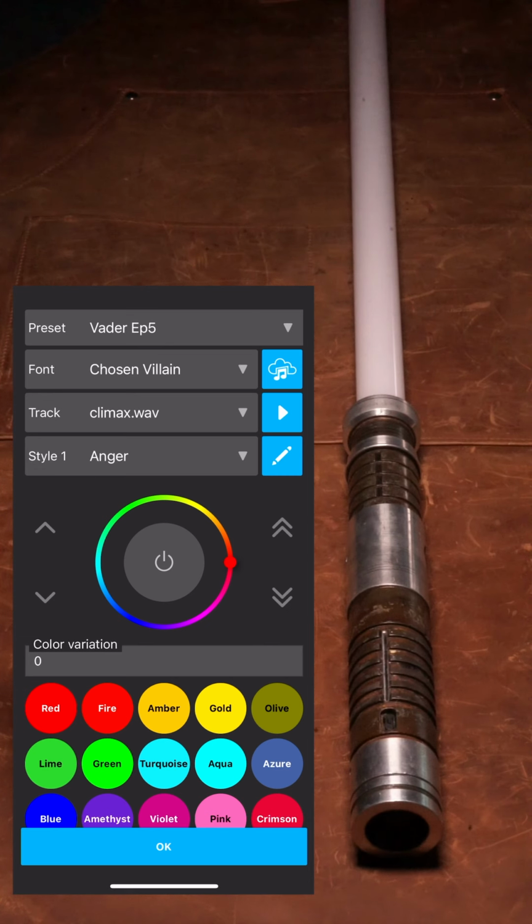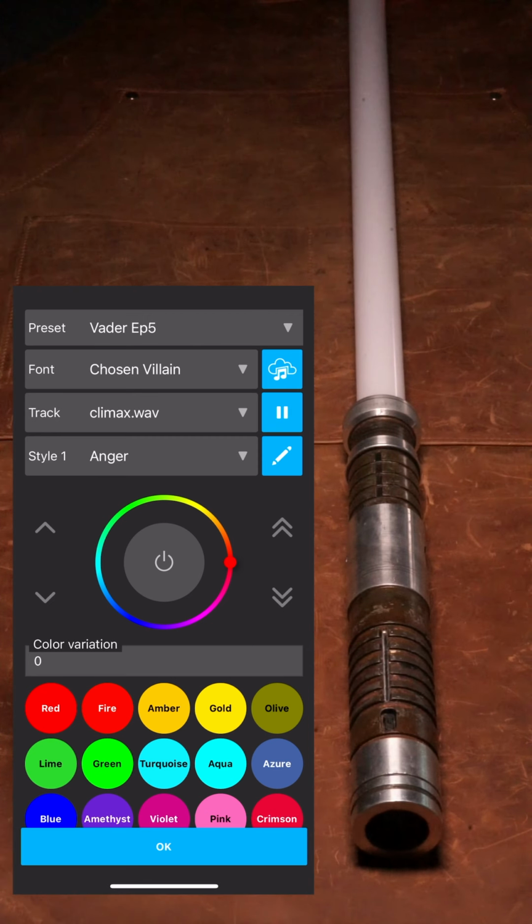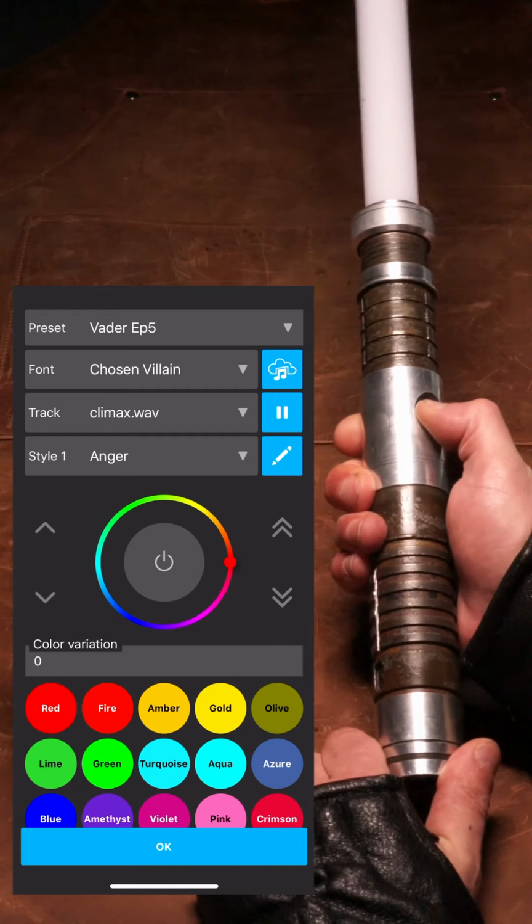Among the various controls, two are related to sound: font and track. A sound font is the collection of all motion-triggered sound effects, like the ones you heard earlier, while a soundtrack is any song you might want to assign to the preset. You can start and stop the soundtrack using the app with this blue button near the track selector, or you can do it directly on the saber by holding the button pressed for 2 seconds.